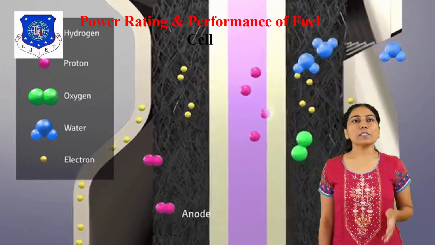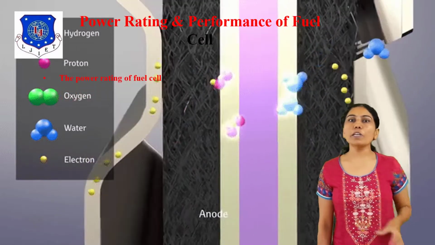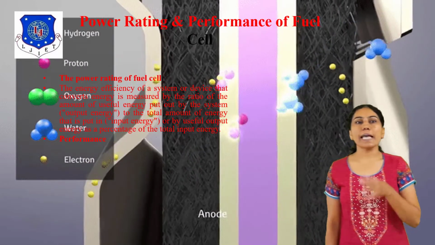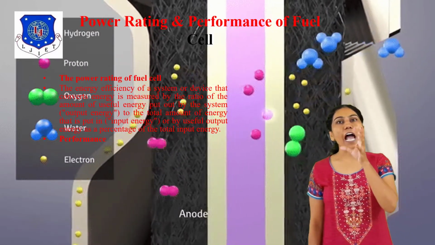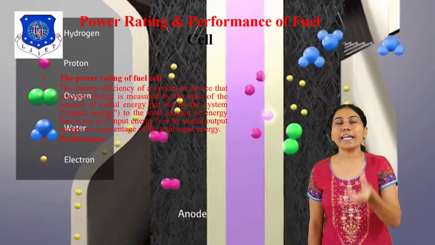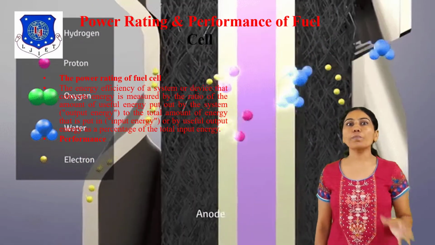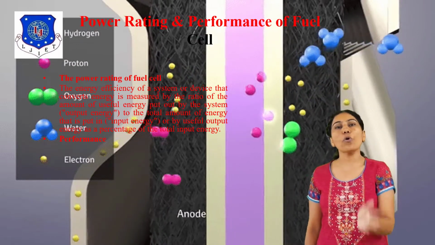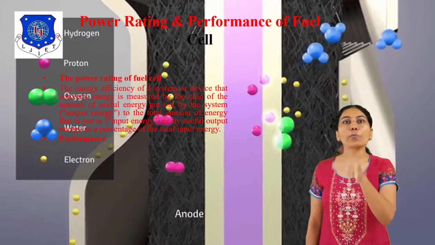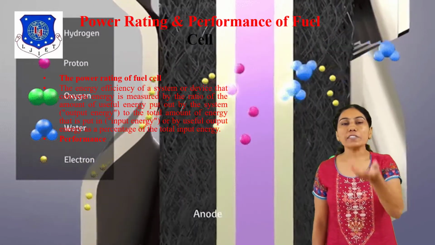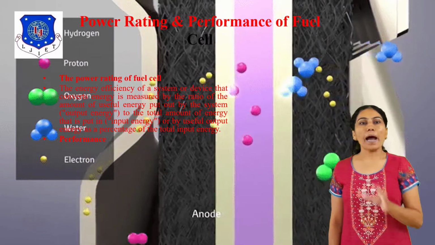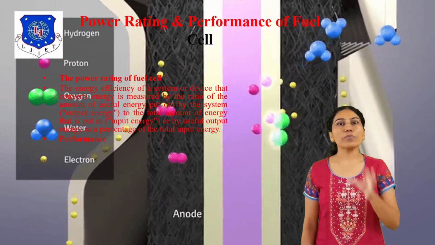The second point is the power rating and performance of the fuel cell. The power rating relates to energy efficiency: the system or device measures the ratio of output energy to input energy. The useful output energy is a percentage of the total input energy. That is part of the power rating of the fuel cell.